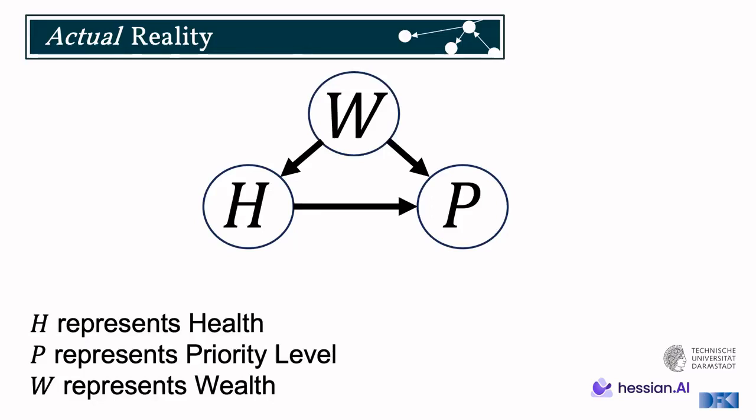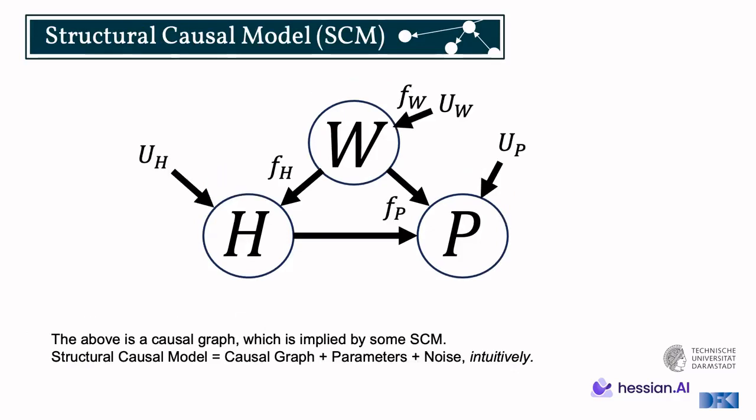Well, now, this was actually not the full picture. So in our world here that we considered in the example, the actual reality also contains the factor wealth, denoted by the W. So wealth is obviously influencing your health, because on average, you'd be able to afford better medical treatment, but it also has an influence on the priority level, as we've seen, because you can actually game the system. You can pay for getting vaccine prioritization.